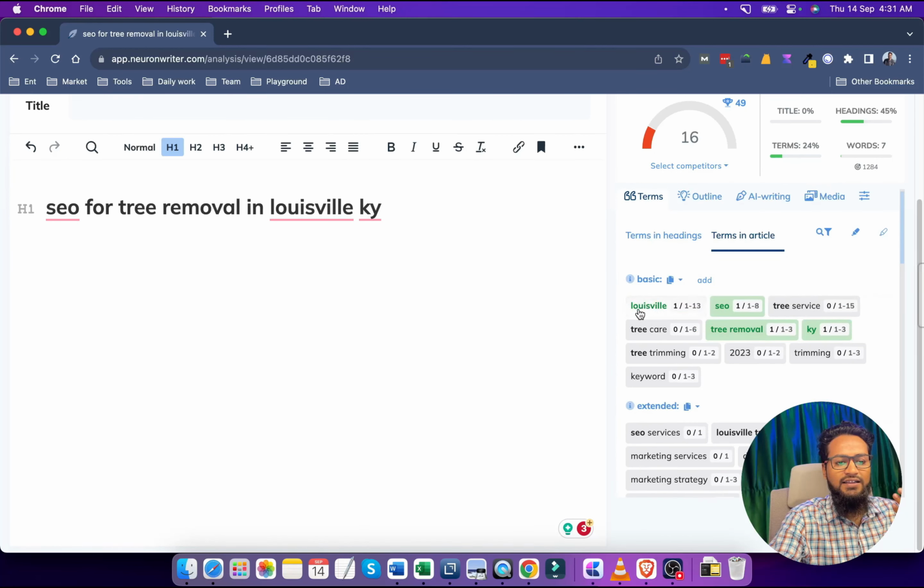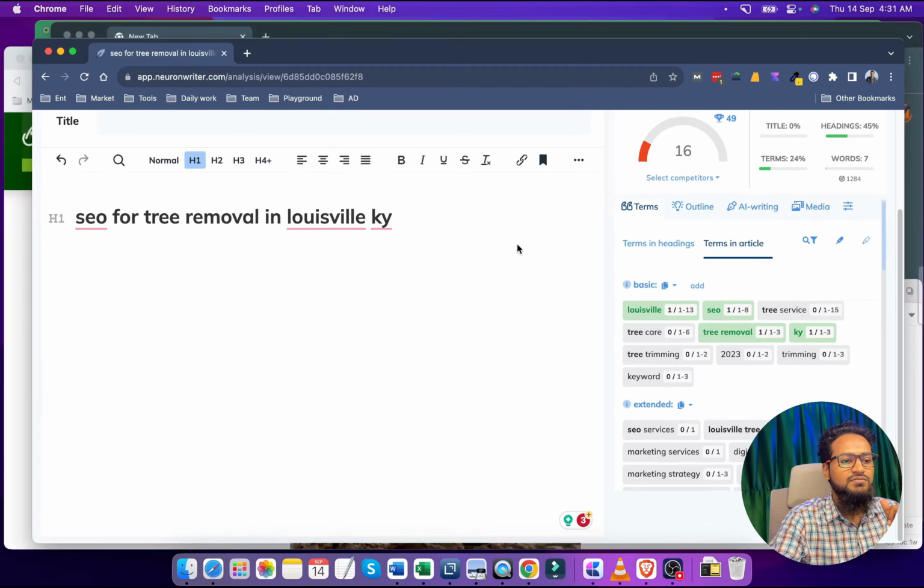So we can see the Louisville SEO tree service. We should use "tree service" at least 1 to 15 times. We should not use it more than 15 times, because if we do, it will not look good to Google. This tool mentions this maximum because the competitors are not using more than this. So this is the reason the tool is mentioning it.